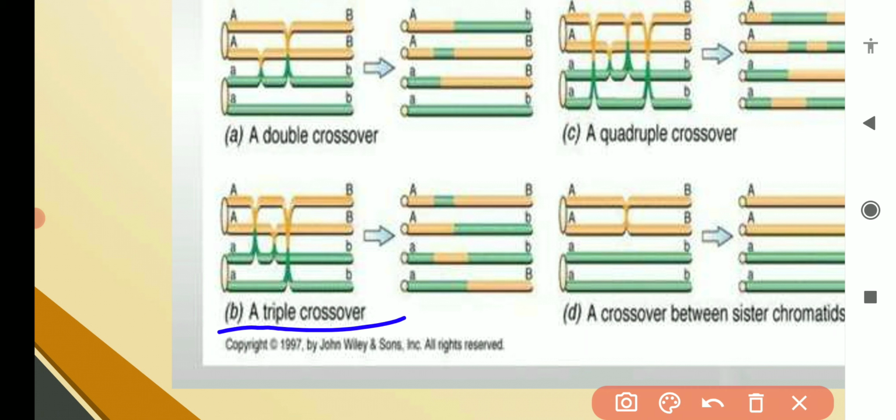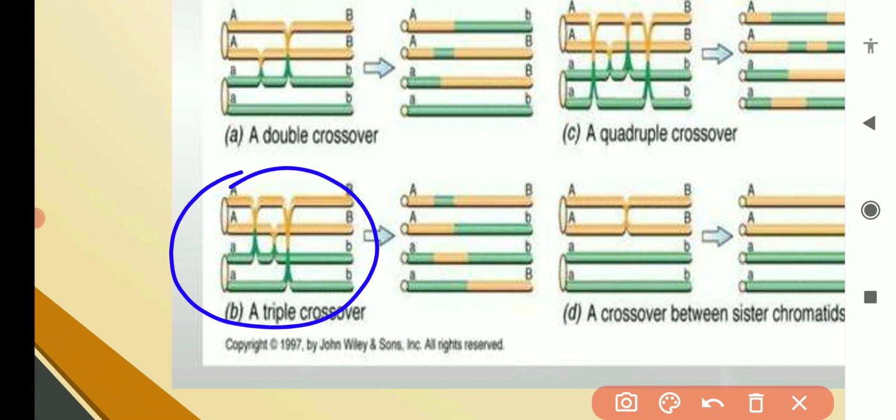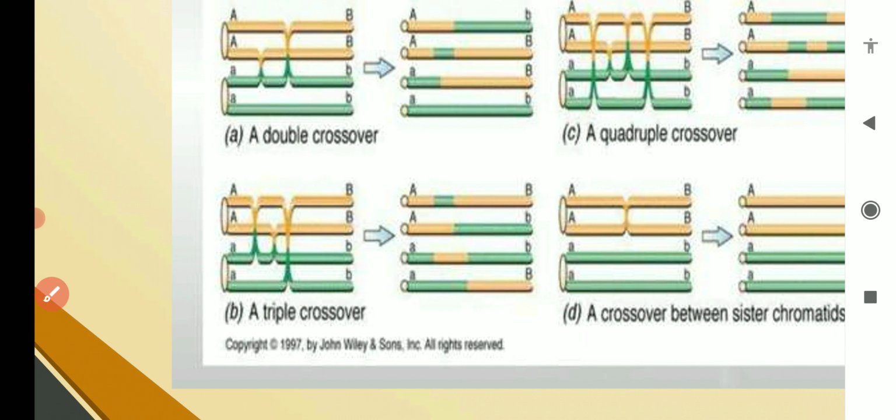Crossing over is taking place at this position, and also this position. So basically these two arms, and also these two arms are involved in crossing over. So almost all the arms, we can say the four chromatids, are involved in the crossing over. This is known as multiple crossing over.